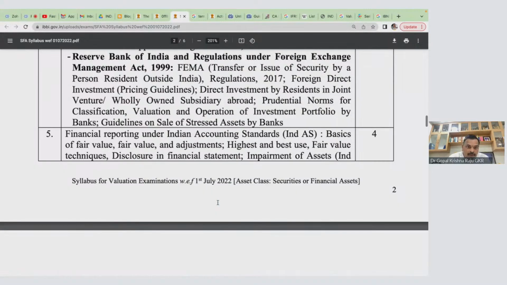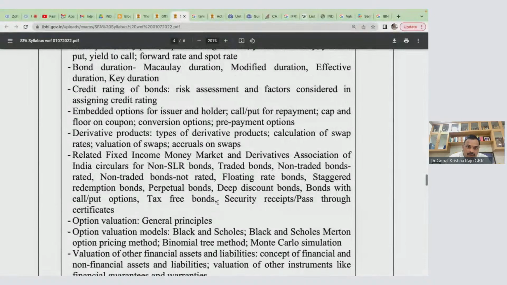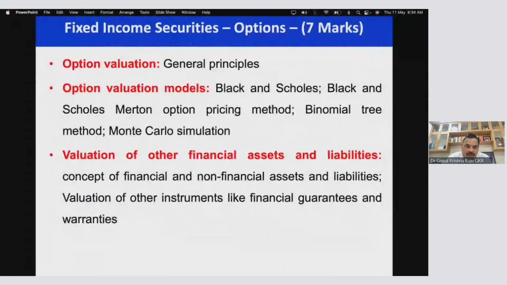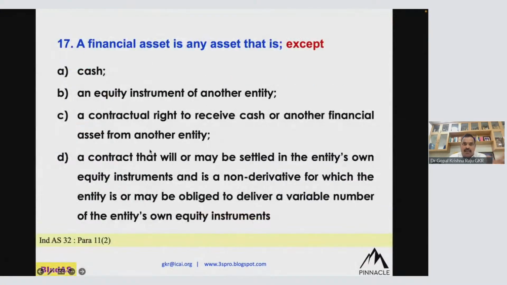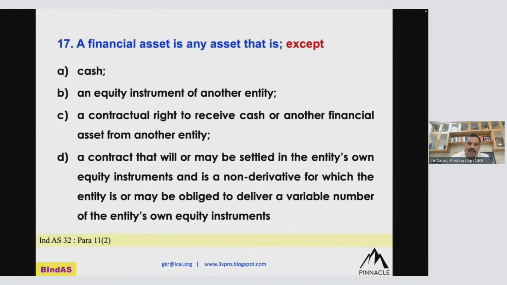Similarly, please look at the other part. This is your valuation of other financial assets and liabilities. I'll just share with you that topic. Look at this. So especially what is the concept of a financial asset, financial liability. So I'll be discussing a few questions in that. So this is from Indian Accounting Standard 32. That is the definition of financial asset and financial liability and all this stuff.